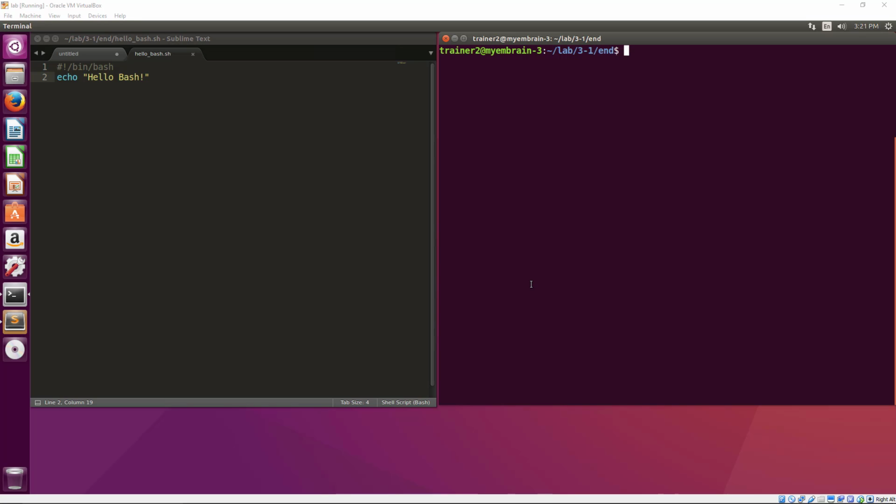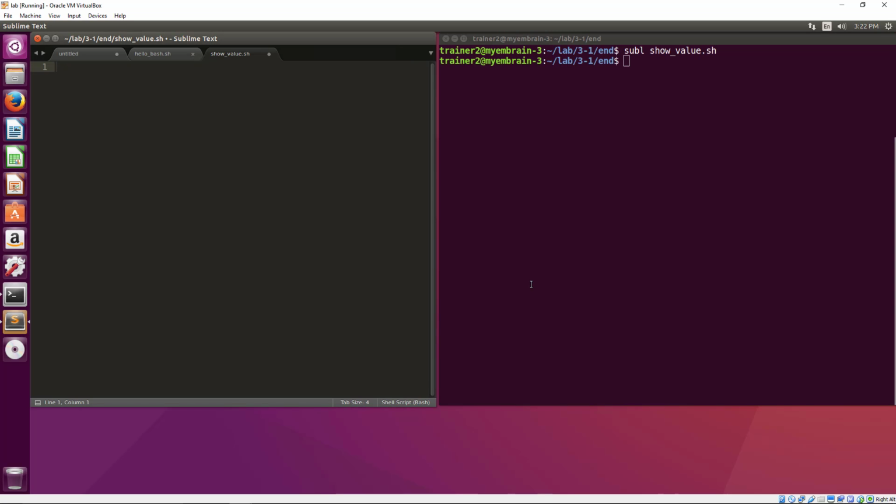Welcome back to the lab. In this video, we will try the second example of session 3.1. And before, we will try sudo subl show value. We will begin to type here /bin/bash, and then we define a counter variable, and we store the value of 2 into that counter variable, and